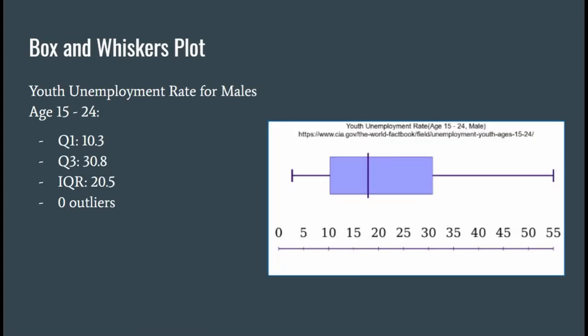The box and whiskers plot. Next thing I did was I put the data set into a box and whiskers plot. We did this to determine the values of the first quartile and the third quartile, along with the interquartile range, and to determine if there are any outliers that are affecting this data.